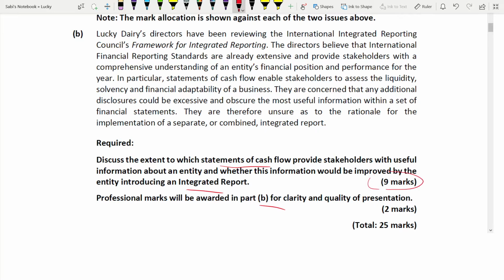Discuss the extent to which the statement of cash flow provides stakeholders with useful information. That means what information can you extract from the statement of cash flow? Operating activity, cash flow from financing, and investing. So out of this, which one is of particular interest to the stakeholder? Second, whether this information would be provided by the entity introducing integrated reporting, whether the same information will be there in the integrated reporting also or not. Or whether some further information that is not there in the statement of cash flow will be provided in integrated reporting. So 9 marks.